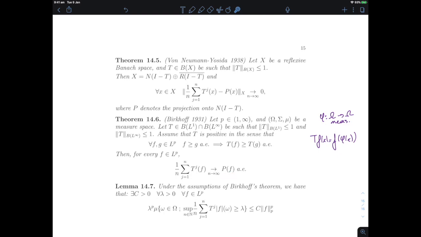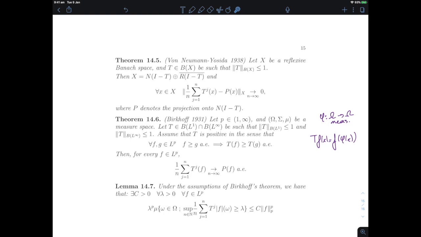So that's the idea from a practical point of view of really preferring an almost everywhere convergence to a convergence in the sense of some sort of mean, in the sense of an LP norm, which is the reason why the von Neumann-Yosida theorems are often called mean ergodic theorems, as opposed to Birkhoff, which is a pointwise ergodic theorem.